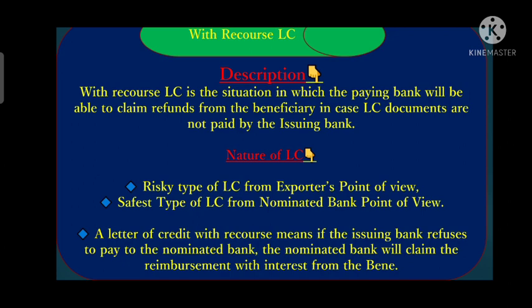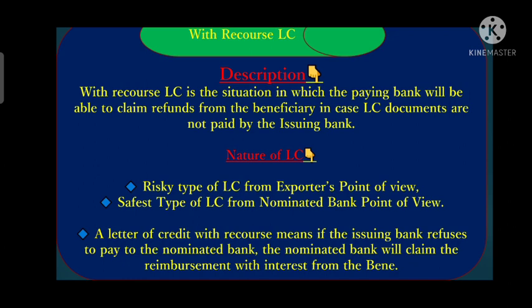Here the nominated bank has already made the payment to the beneficiary, but on the due date it does not get the payment from the issuing bank. So what will the negotiating bank do? It will file a claim with the beneficiary to return the fund along with the interest portion.